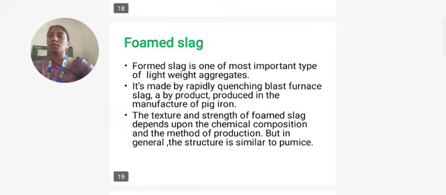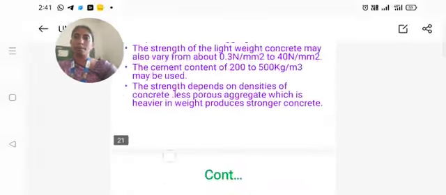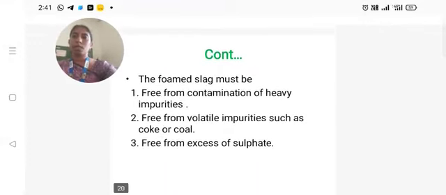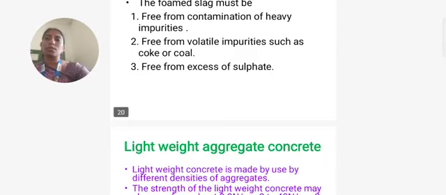Coming to foamed slag, it is one of the most important types of lightweight aggregates. It is made by rapidly quenching blast furnace slag, a byproduct produced in the manufacture of pig iron. The texture and strength of the foamed slag depend upon the chemical composition and the method of production, but in general the structure is similar to pumice. It should be free from contamination of heavy impurities, free from volatile impurities such as coke or coal, and free from excess of sulfates.